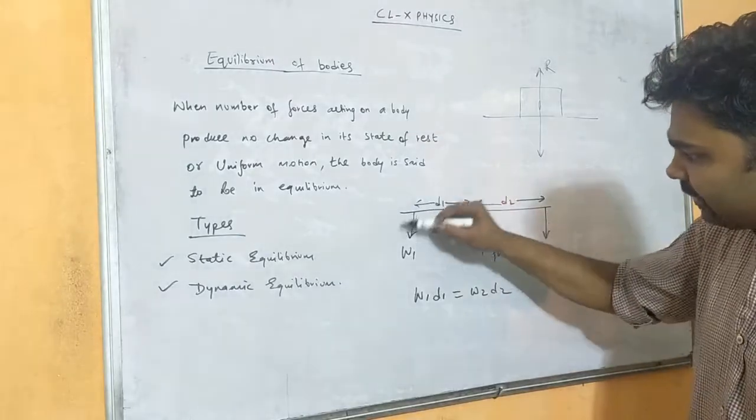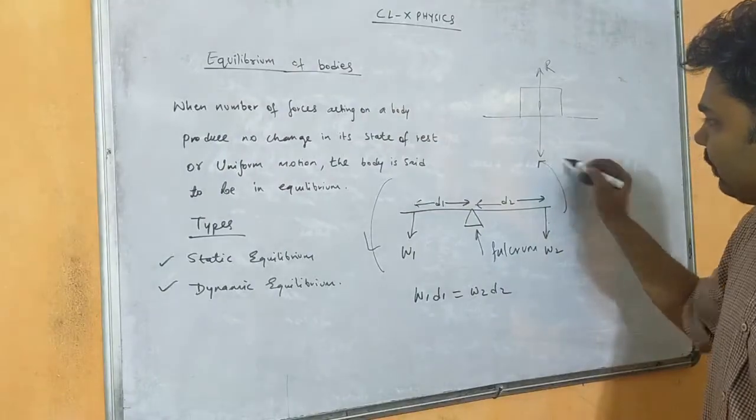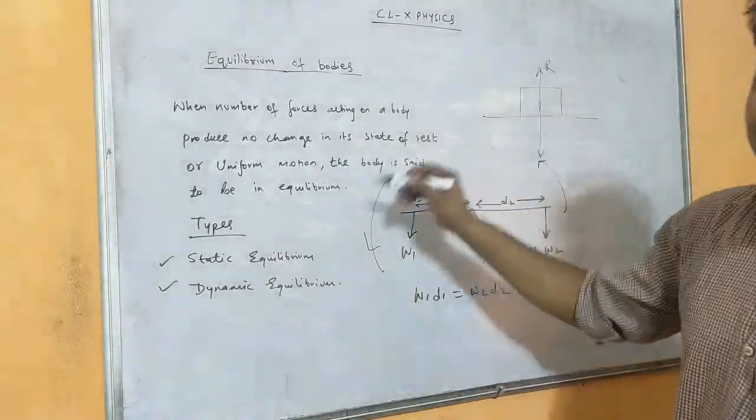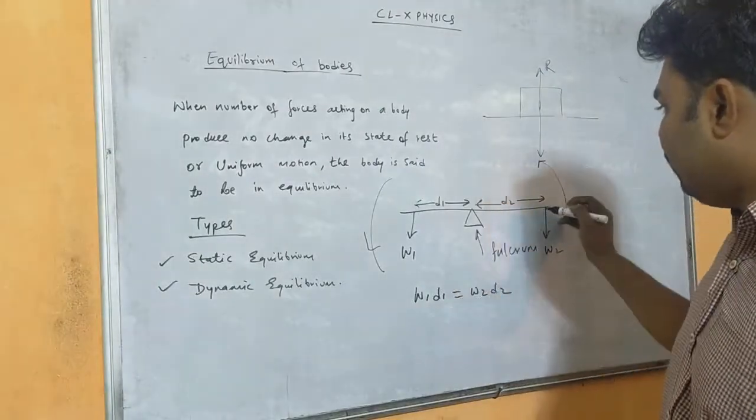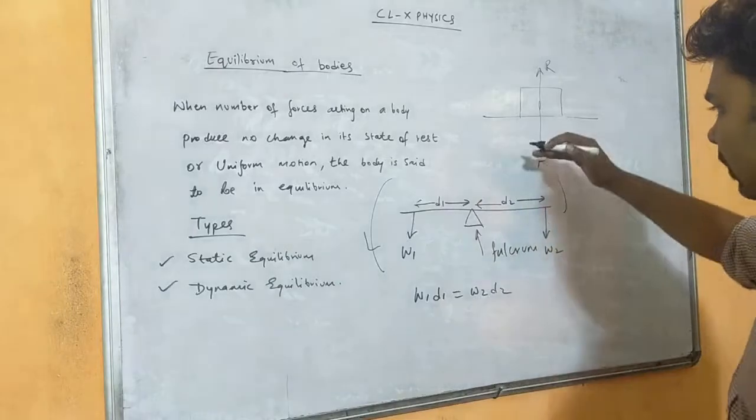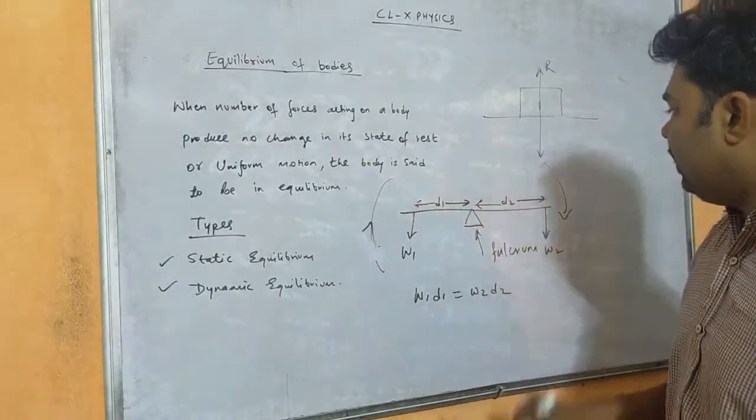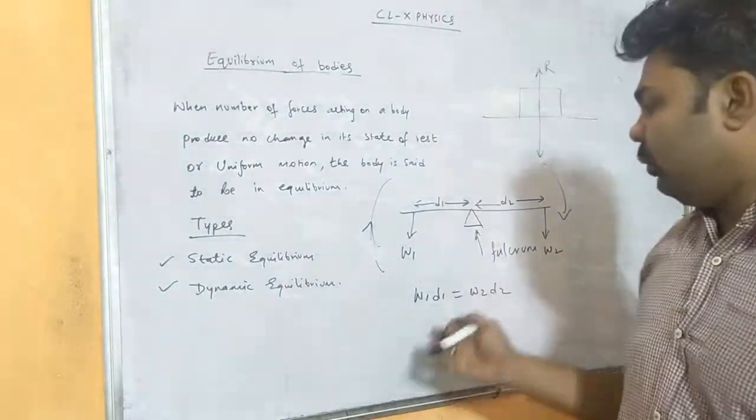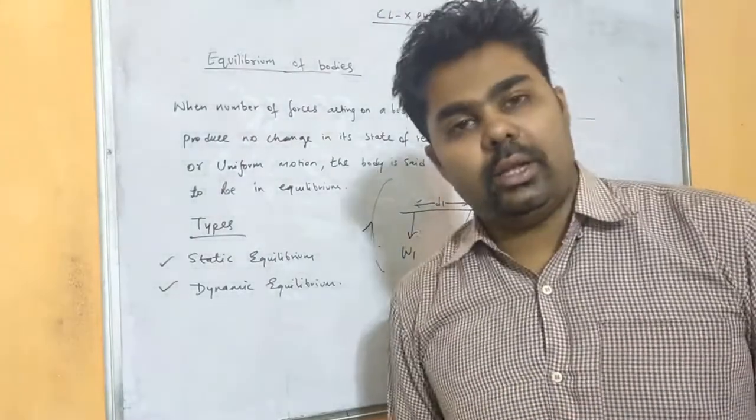Now if this W1 is heavy, then it will rotate like this, in an anti-clockwise direction. So this is called anti-clockwise moment. And if this side is heavy, then it will move in this direction, this will go down and this will go up, that means here you will get a clockwise moment. So when anti-clockwise moment equals clockwise moment, the object is said to be in equilibrium.